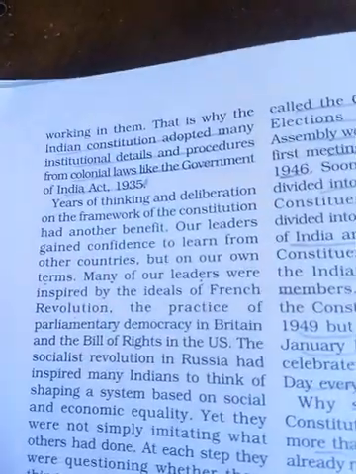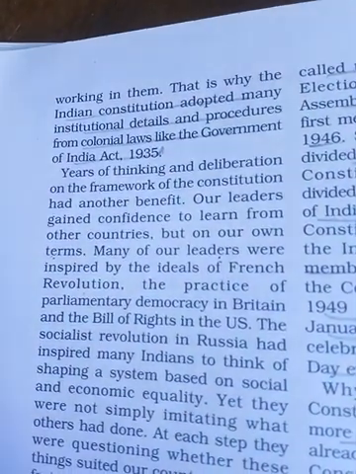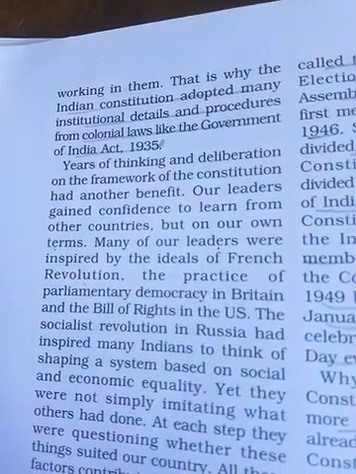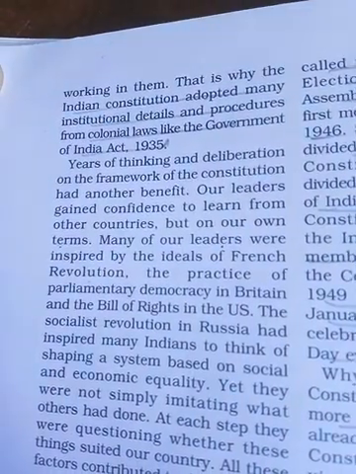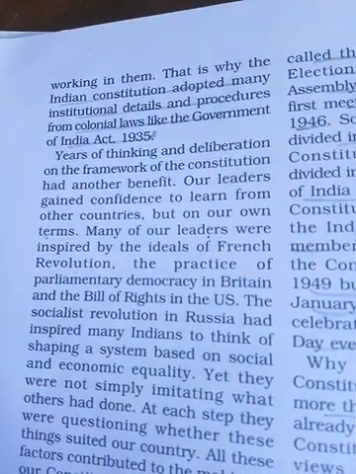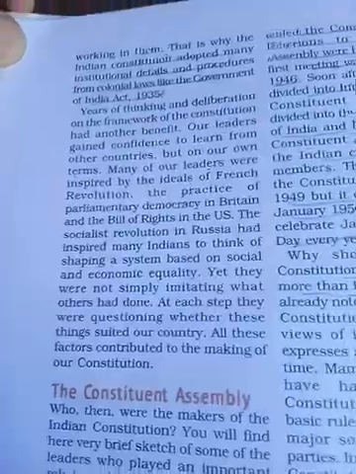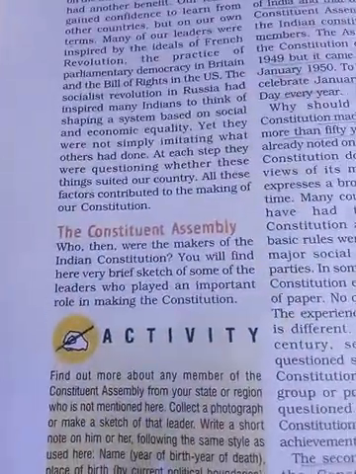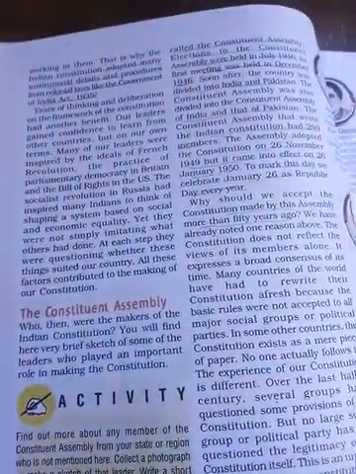So the Indian constitution adopted many institutional details and procedures from colonial law, like the Government of India Act 1935. So what happened? The Constitutional Assembly. Let us see.